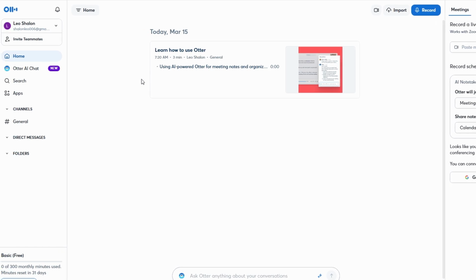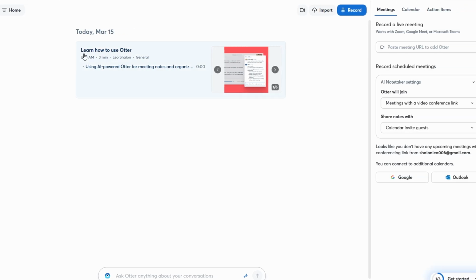First up is Home, where you'll get an overview of everything going on. You'll see your calendar, upcoming meetings, and any meetings or conversations that have been scheduled or imported into Otter. This is where you'll spend a lot of your time checking what's coming up next and seeing your tasks and action items, all linked to the meetings.